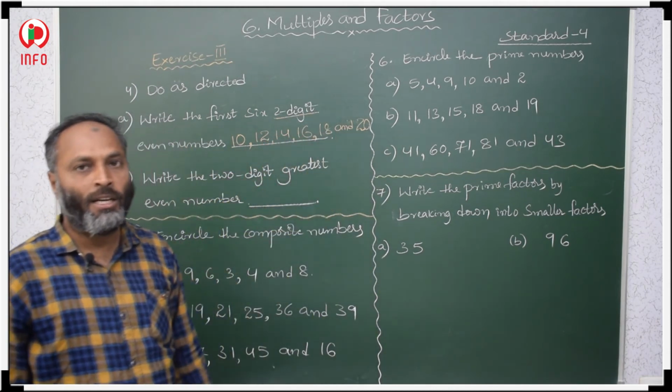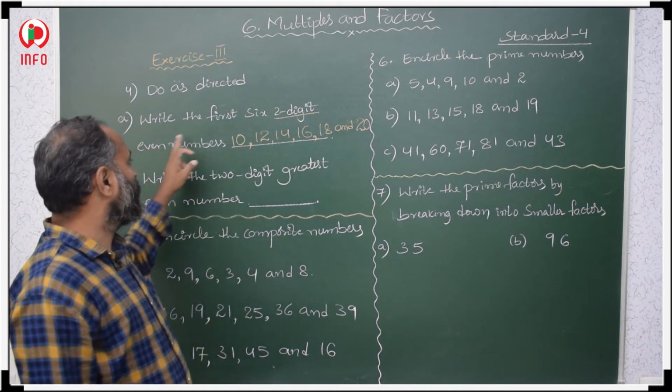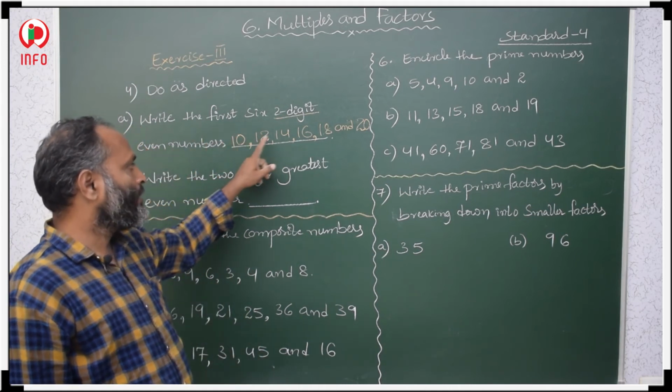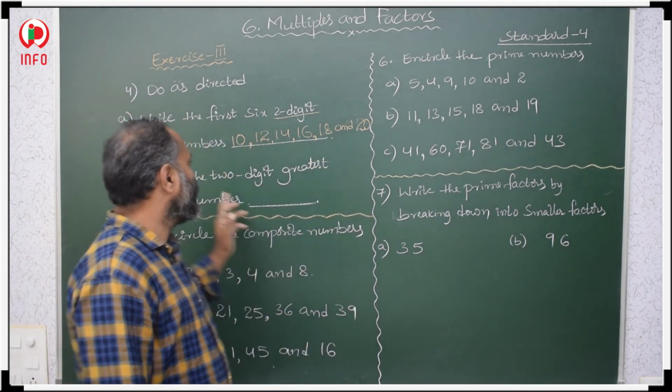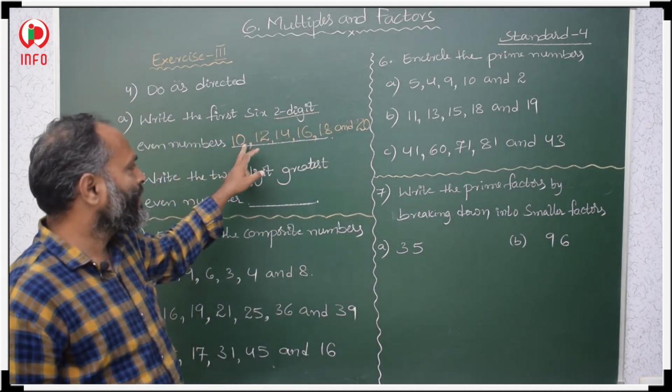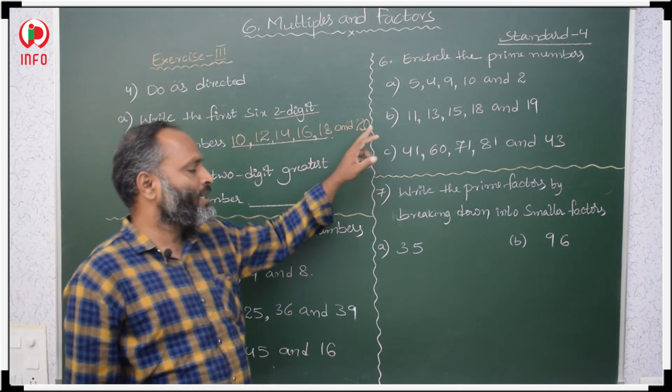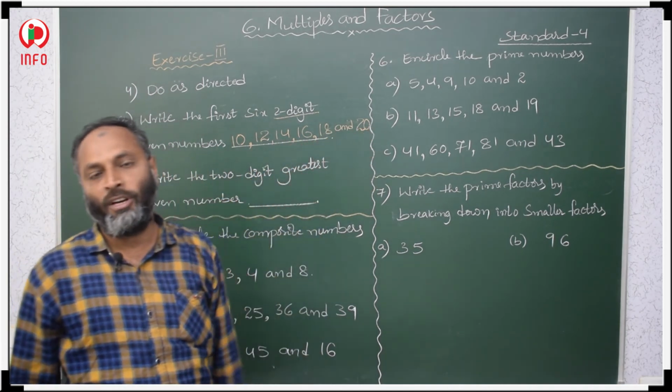So these are the first 6 two-digit even numbers: 1, 2, 3, 4, 5, 6. The digits 0, 2, 4, 6, 8 will come in the unit place.